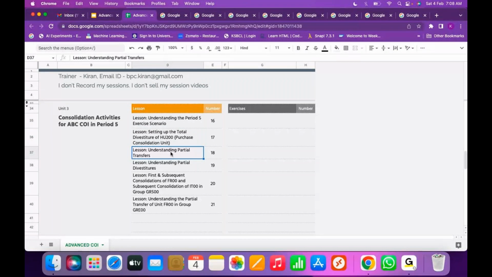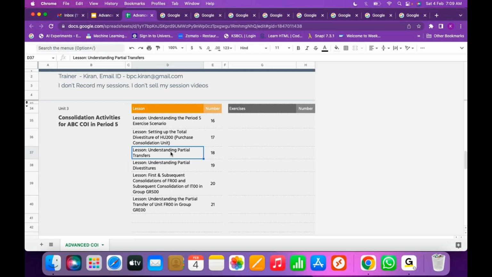So I have a Central Europe group and a Southern Europe group. In the Central Europe group, for example, Switzerland invested in France. Now Switzerland decided to sell 20% of this share to Southern Europe. In the Southern Europe group there is Spain. Spain is part of the Southern Europe group. So Switzerland is selling 20% of their France shares to Spain. Both are in one group only, the Europe group. So that's called partial transfer.